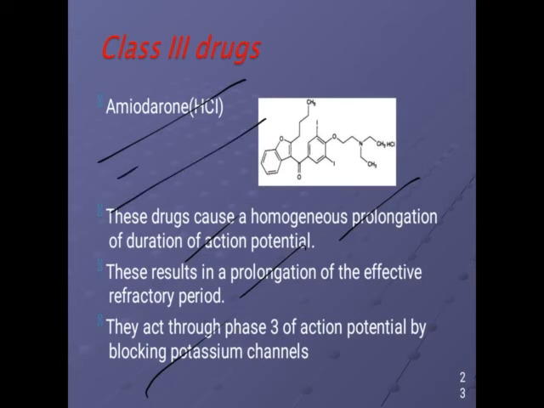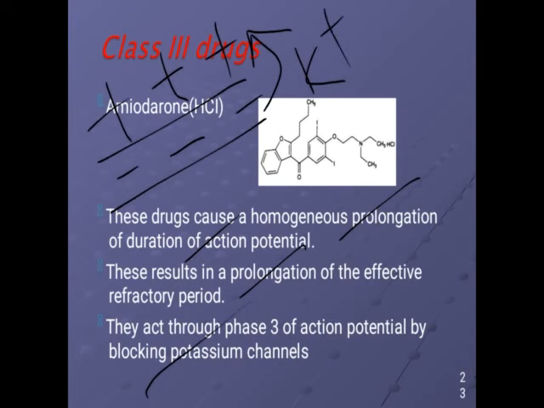Now what happens, inside the cell there is a negative charge, outside there is a positive charge. The potassium ions are intracellular ions, they are present inside the cell. When the potassium channel opens, the positively charged potassium efflux takes place from inside the cell to outside, and when the efflux takes place, the positive charge outside increases, the negative charge inside the cell increases. It will lead to hyperpolarization.